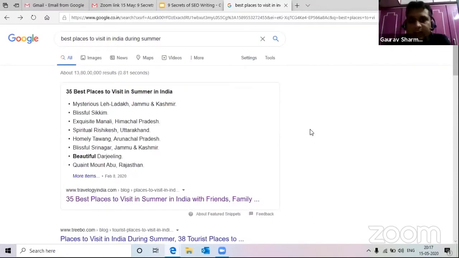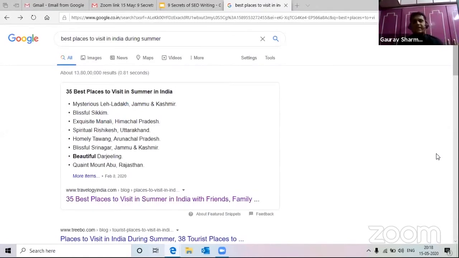Now, if you want your content to rank higher, there are a few things which Google looks at, or probably the Google Spider looks at. So the first thing is the keyword that the user is typing. That keyword should be somewhere in the article or in the body of the content. That is the first thing. The second thing is relevance.